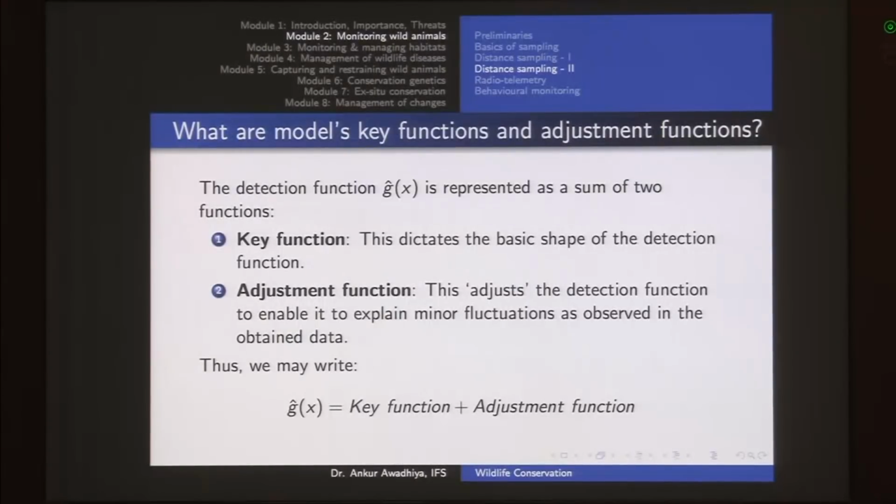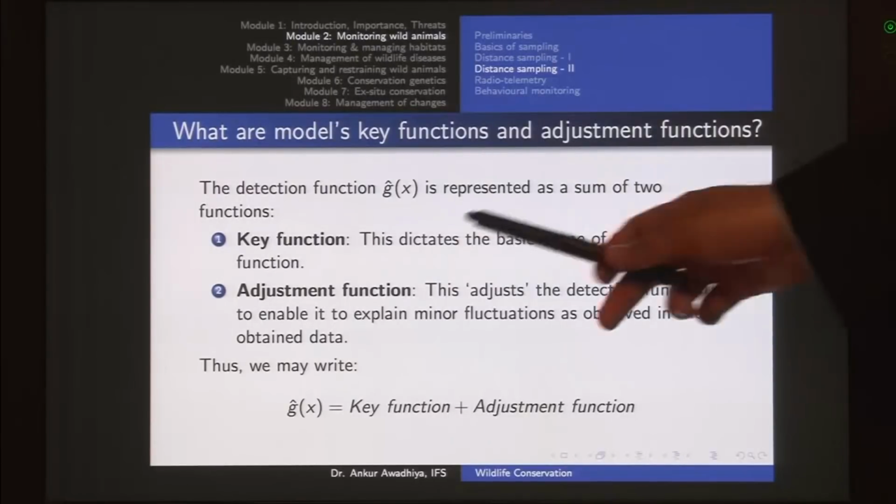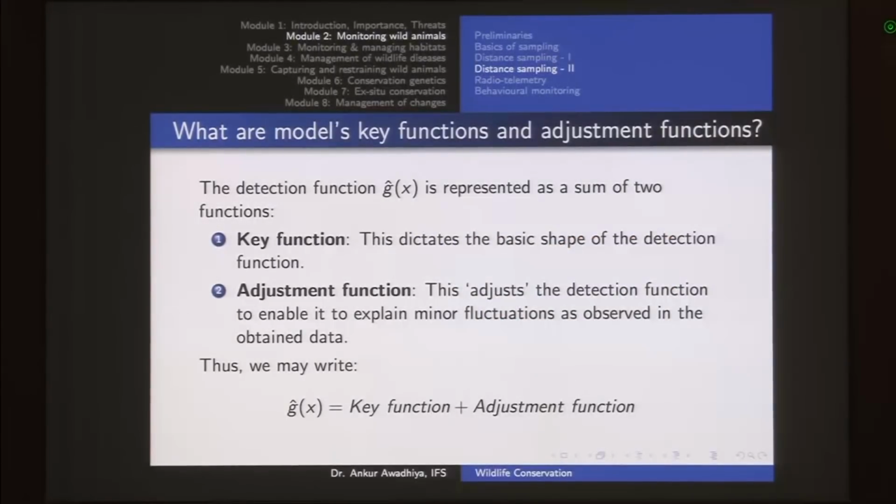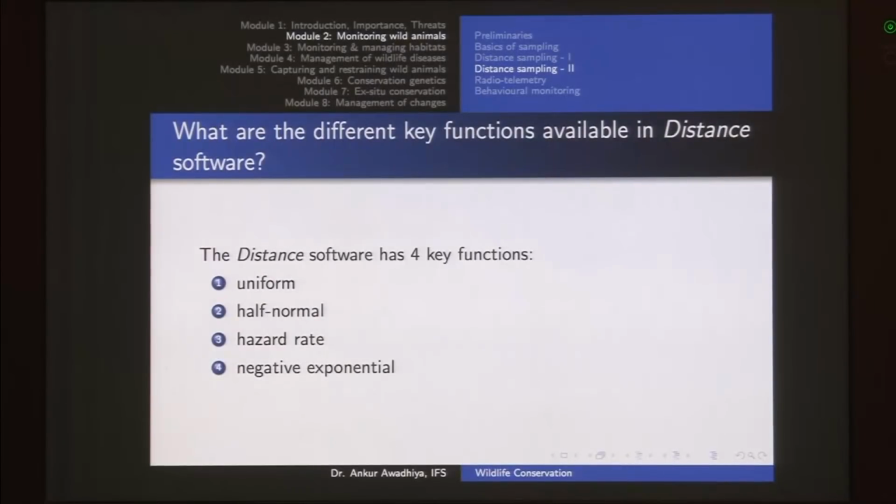And when we are computing g of x, then there are 2 functions that we need to keep in mind. One is the key function, which tells us the basic shape of the detection function, and the second is the adjustment function, which adjusts our g of x so as to include any small fluctuations that are there in the data. Now there are 4 important key functions that you should remember: uniform, half normal, hazard rate, and negative exponential. So these are the 4 different key functions that are available in our software.